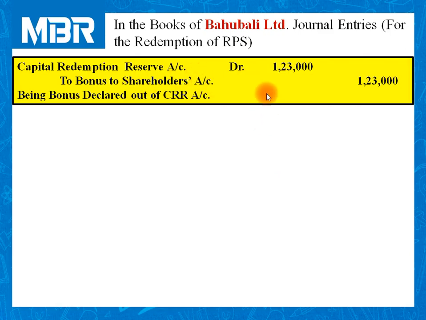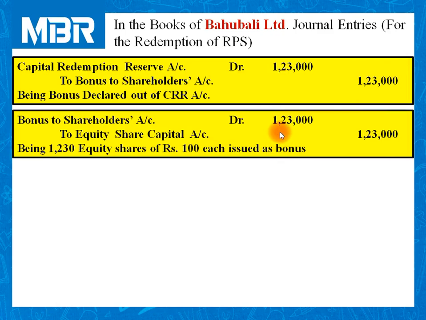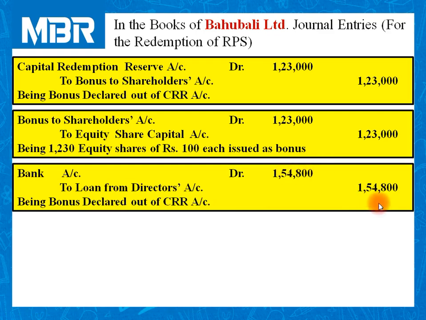We have declared bonus from CRR account. We have issued bonus equity shares to the shareholders from CRR, and at last we have received loan from our directors. So these journal entries are nothing more than the systematic arrangement of the transactions that we have completed earlier, one by one, step to step.